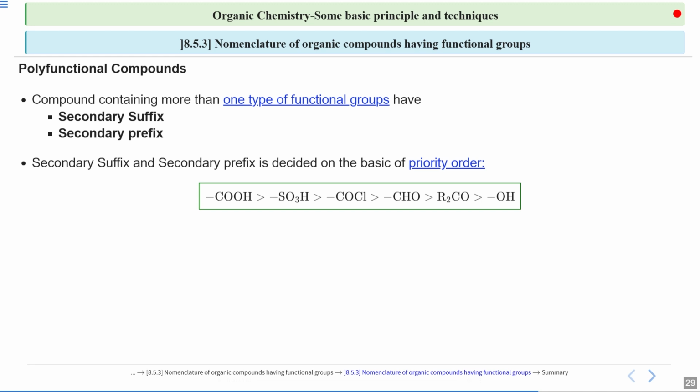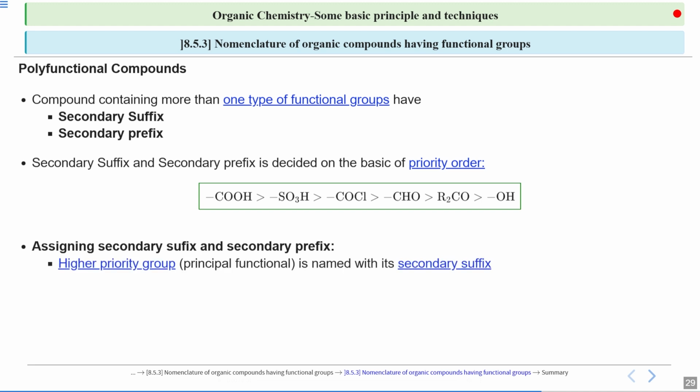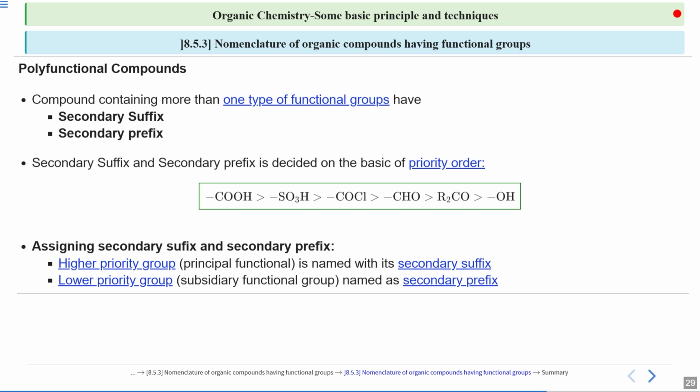So this is the priority order. You don't need to remember a long one. Only you need to remember this given priority order. And if you know which one is having a higher priority, then you will give that functional group with higher priority as secondary suffix. Whereas the lower priority is kept as secondary prefix. So it will give the compound its secondary prefix.